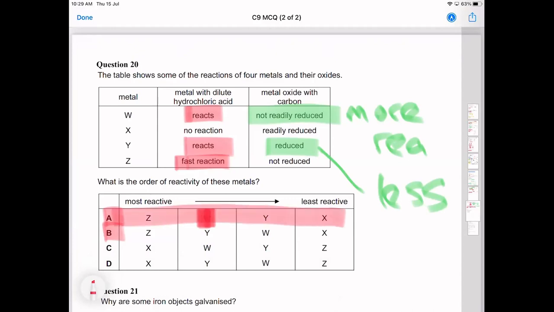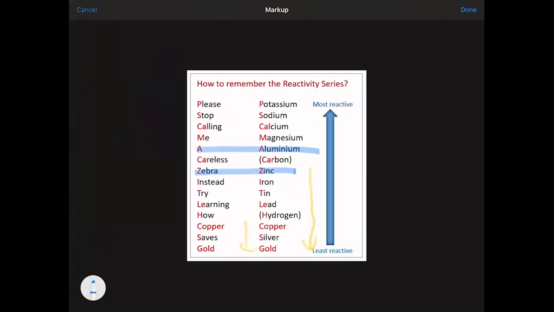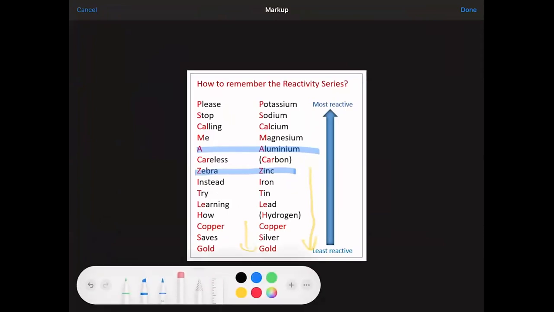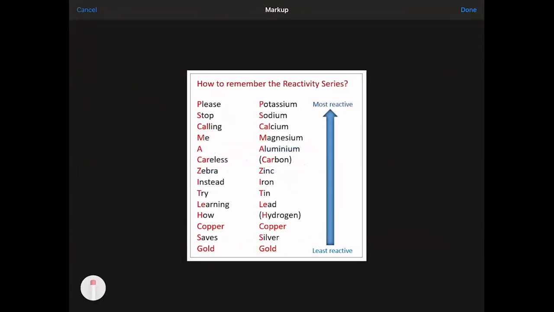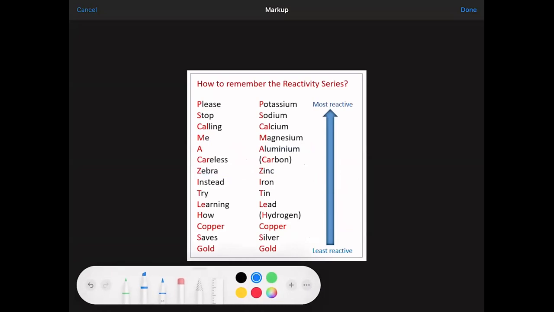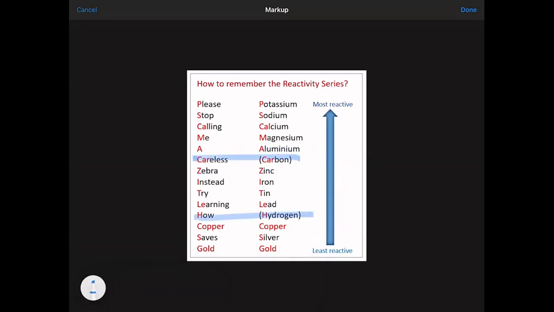Also, I would say that's quite a tricky question. Any problems with that one? No. Yeah, so you just need to look at the reactivity series and make sure you understand everything relative to carbon and relative to hydrogen. So look for carbon and look for hydrogen in the reactivity series. There's carbon and there's hydrogen.